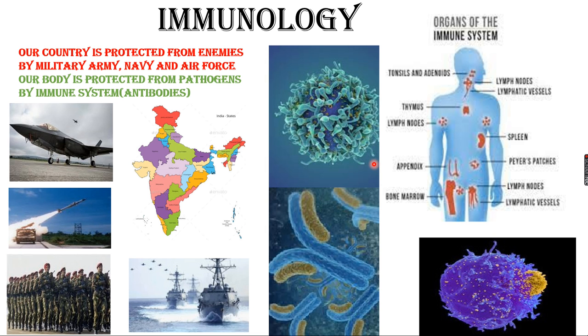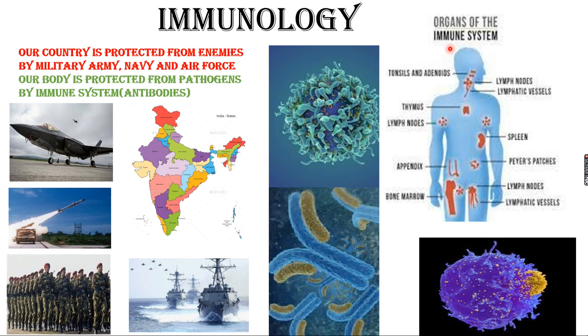The same thing here: our body is protected from germs or pathogens like bacteria and virus, they are not allowed to enter into our body. Because of what? Because of the immune system. Our immune system acts as a protective measure and does not allow the entry of pathogens inside.